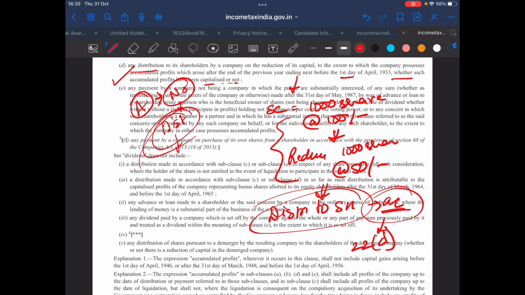Until and unless the company is distributing the amount to the shareholder, mere reduction of the share capital won't lead to this section. Also, suppose a company has an accumulated loss of 1 lakh and the company is reducing the share capital and paying to the shareholders. Since it already has accumulated losses, in those circumstances as well, this section won't be attracted.